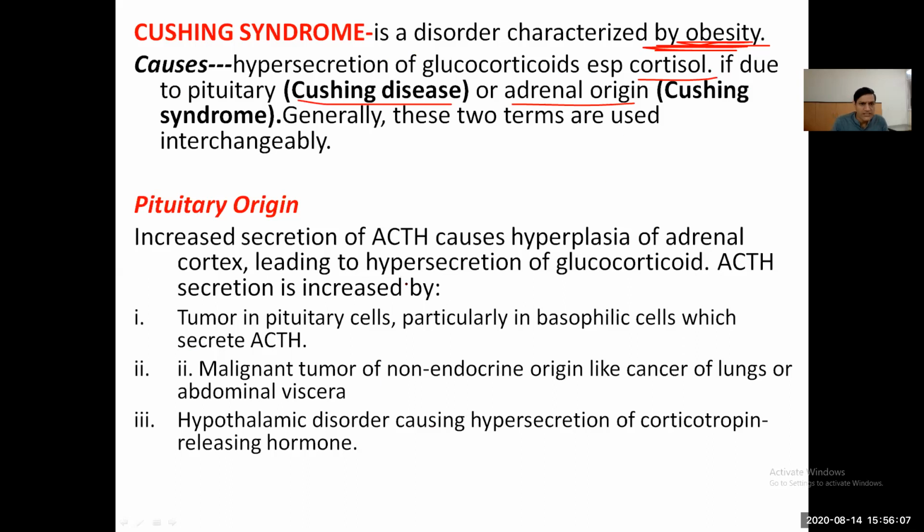If of pituitary origin, increased secretion of the ACTH causes hyperplasia of the adrenal cortex, leading to hypersecretion of the glucocorticoids. ACTH secretion is increased by tumor in pituitary cells, particularly basophil cells, which secrete ACTH, malignant tumor of the non-endocrine cells, cancer of the lungs or abdominal viscera, and hypothalamic disorders.